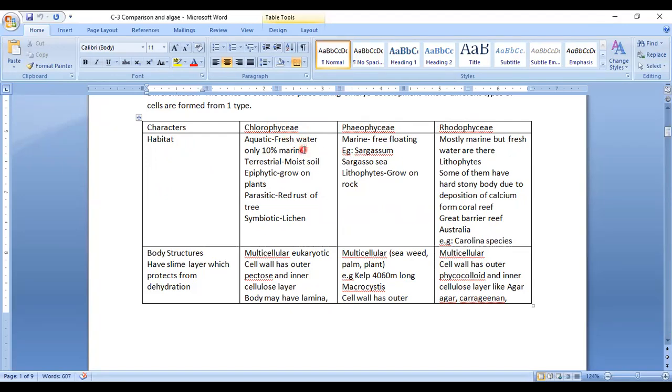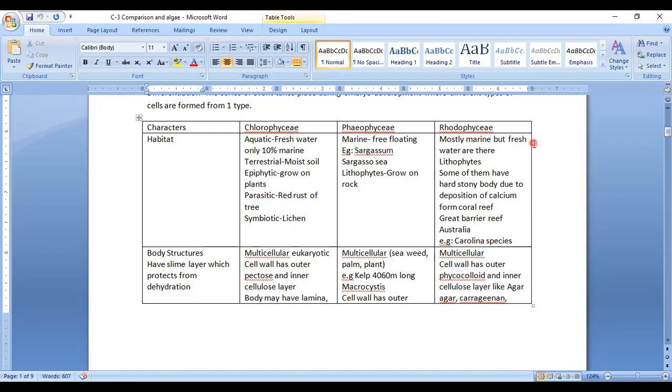chlorophyceae is mainly aquatic, but they can be growing on moist soil. They can be growing on plants. Sometimes they can be red rust, caused by Cephaleuros, which is a parasitic algae, and sometimes they can be symbiotic. In phaeophyceae, such kind of diversity is not there. Either they are marine or they are lithophytes, which grow on rock.